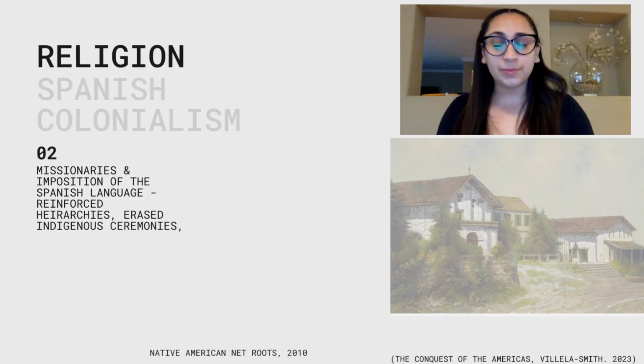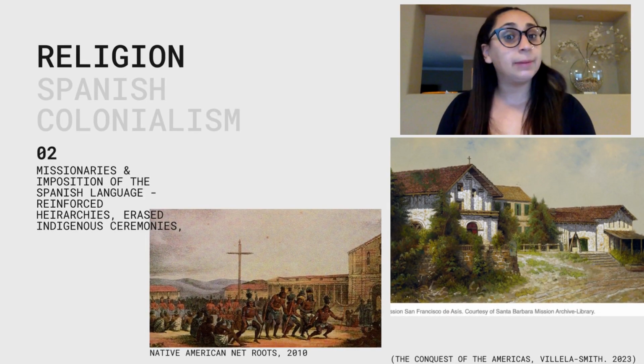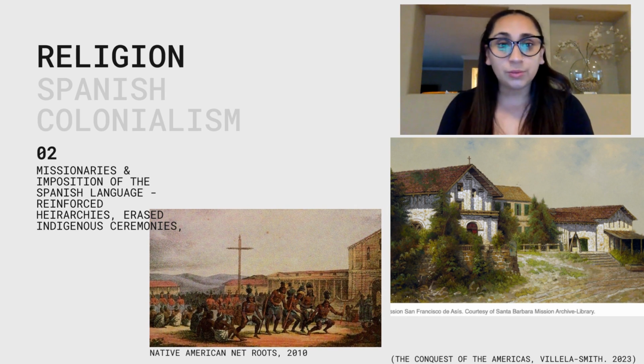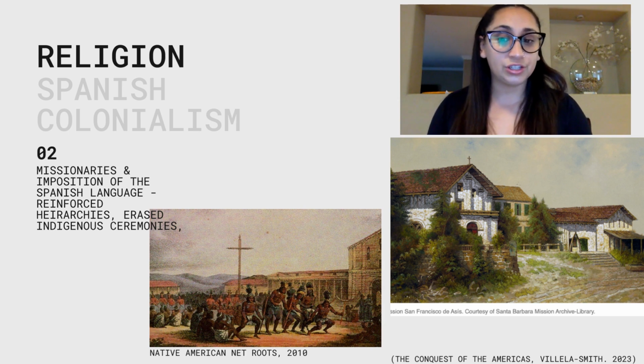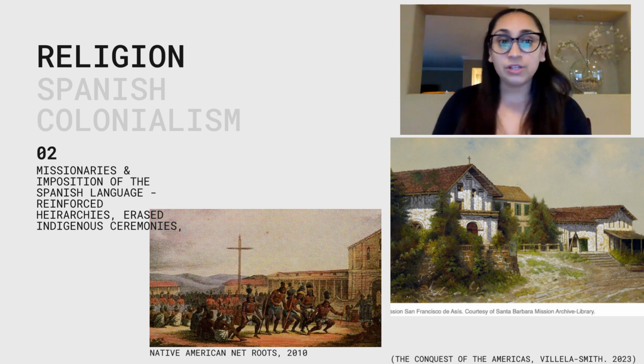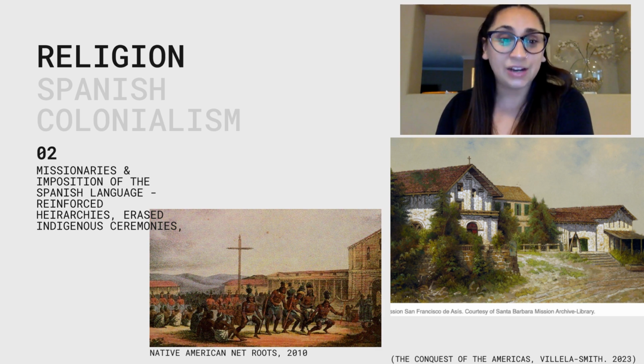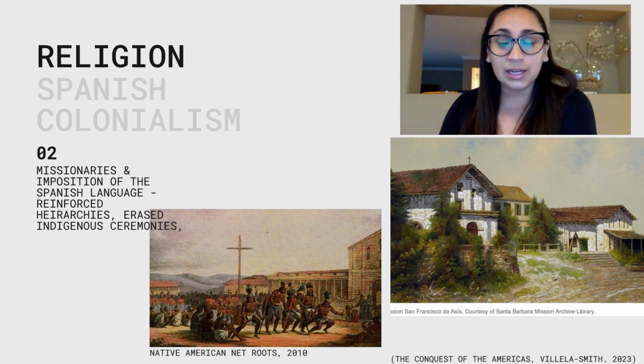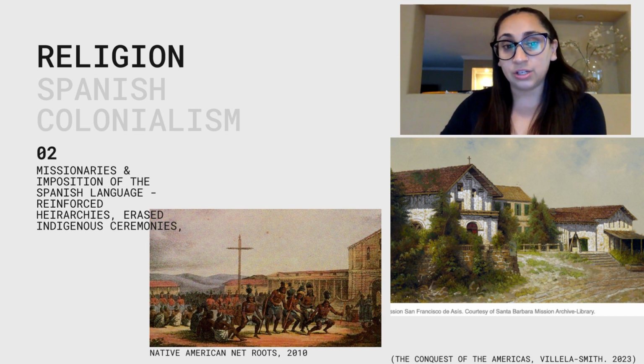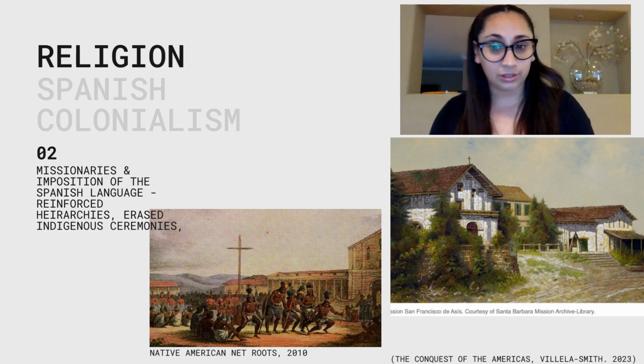The Spanish wanting to spread Christianity through the use of missionaries kept an unbalanced power dynamic as well. The Spanish would force Christianity on indigenous peoples who had no choice but to abide. This forcing of Christianity meant that indigenous people would not be able to participate in their traditional ceremonies. The Spanish also built missions where indigenous people were obligated to live. These missions had harsh living conditions and were overcrowded, leading to the spread of diseases and higher infant and child mortality and death rates. The Spanish would also impose the use of Spanish language, further erasing the indigenous traditional ceremonies.